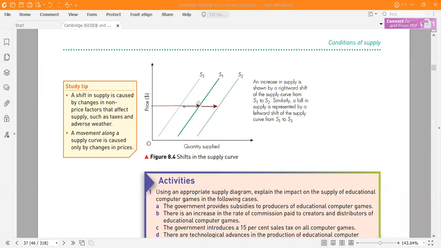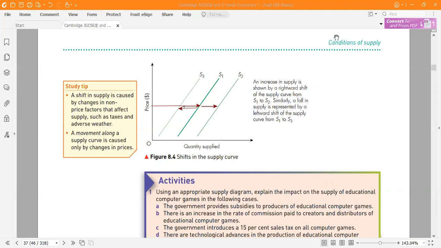If at the same price your supply decreases, this is called an inward shift. An increase in supply is shown by a rightward shift of the supply curve from S1 to S2. Similarly, a fall in supply is represented by a leftward shift of the supply curve from S1 to S3. Is it clear?